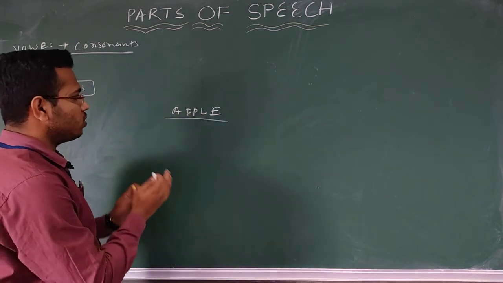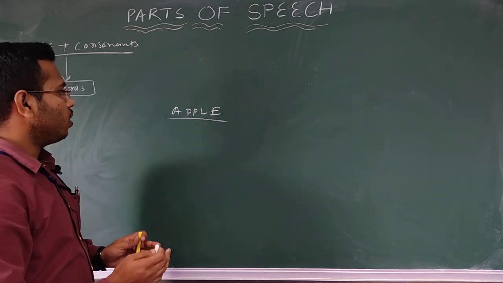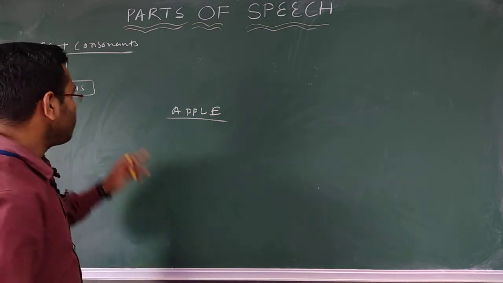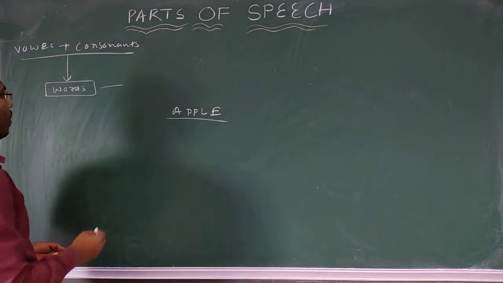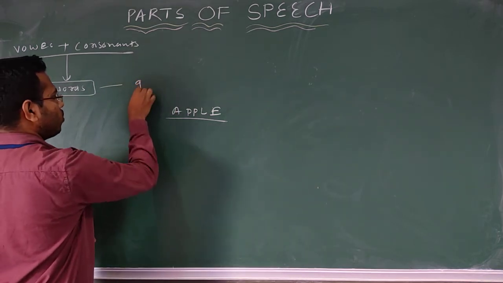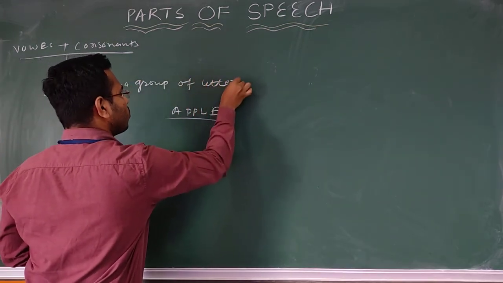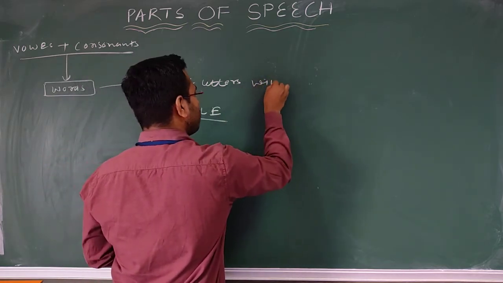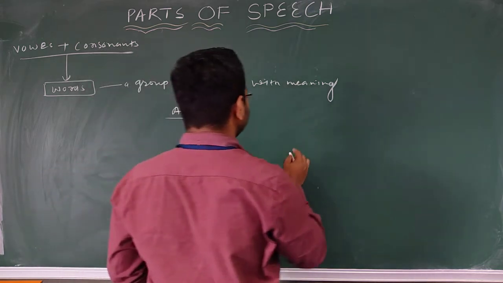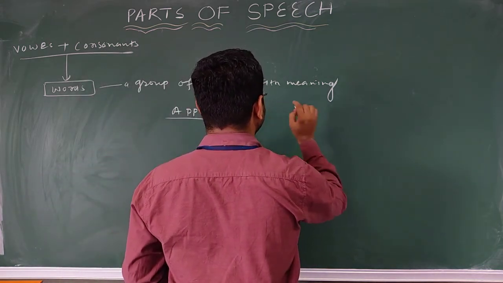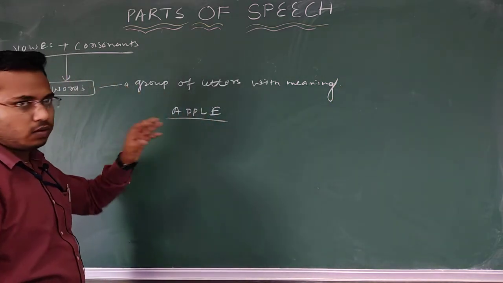But this is not enough to say that a group of letters is called a word. How can we define a word? If you remember, I defined it in the last class: a group of letters with meaning, a group of letters which gives complete sense. So we have one word, apple, and it is giving us complete meaning.